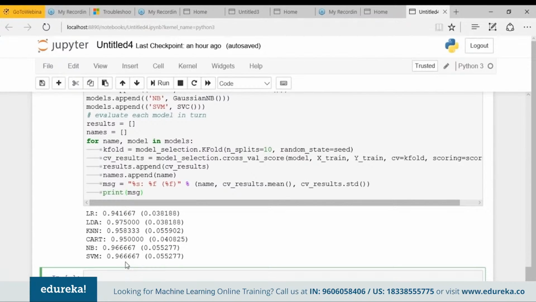Now we want to get an idea of the accuracy of the model on our validation set or the testing data set. So this will give us an independent final check on the accuracy of the best model. It is always valuable to keep a testing data set in case you made an overfit to the training data set or you made a data leak. Both will result in an overly optimistic result. You can run the LDA model directly on the validation set and summarize the result as a final score, a confusion matrix, and a classification report.